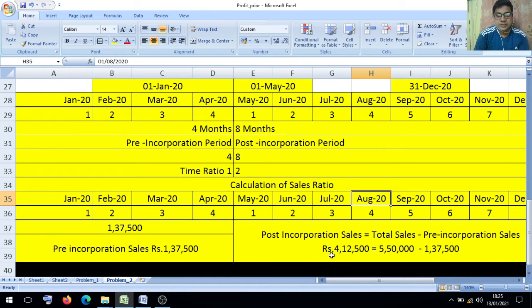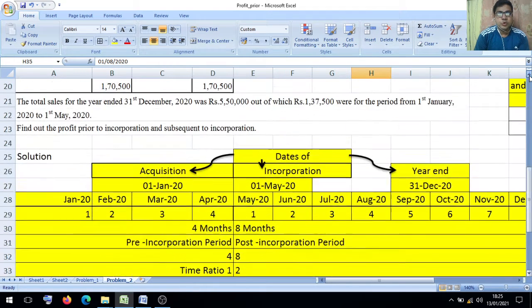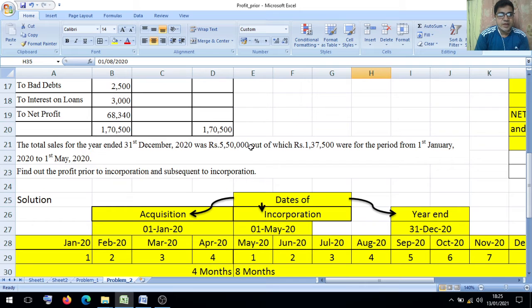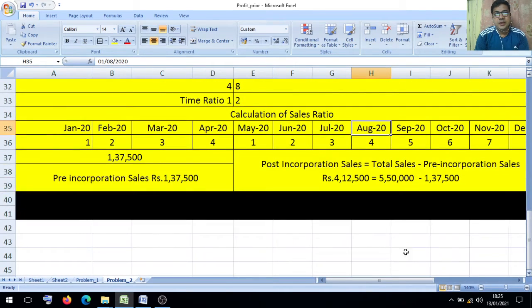So this particular sale is called post-incorporation sales, because in our problem they have provided the total sales 5,50,000. We deducted the 1,37,500 pre-incorporation period sale. It means the remaining sales we have to consider as post-incorporation sale.